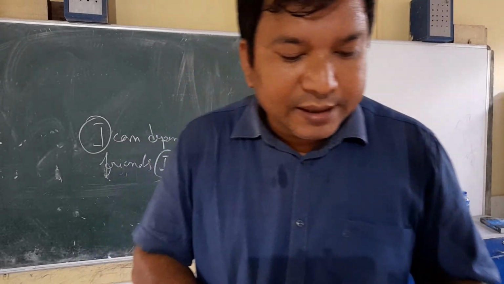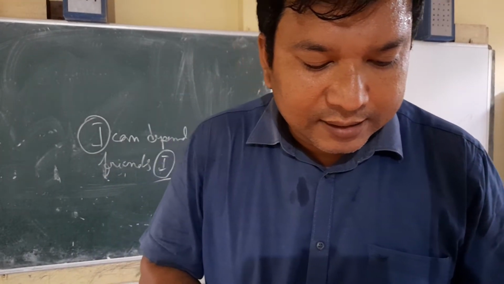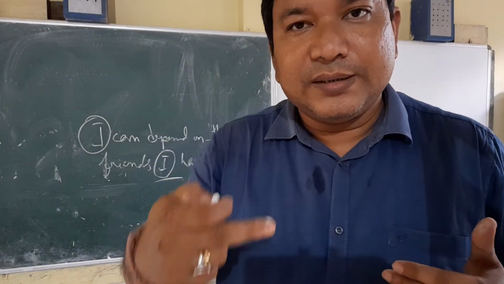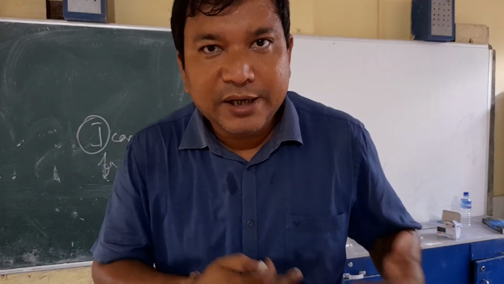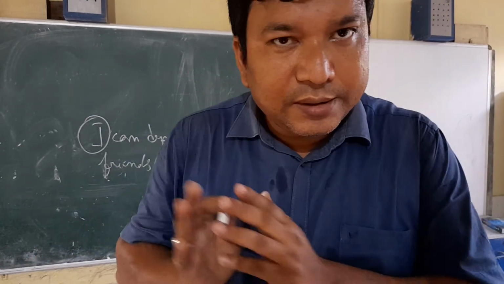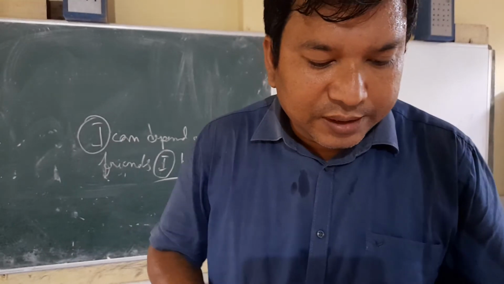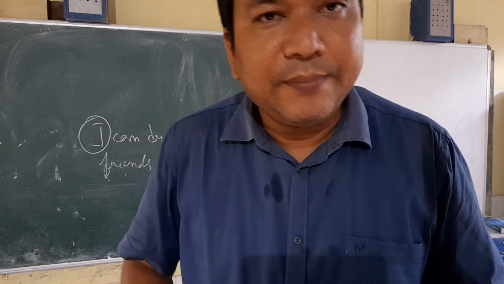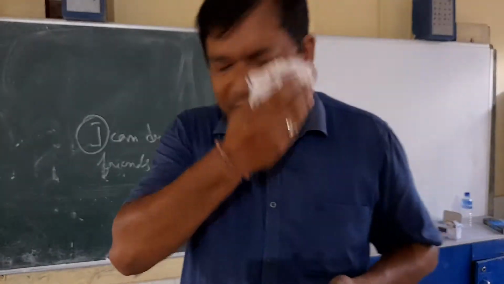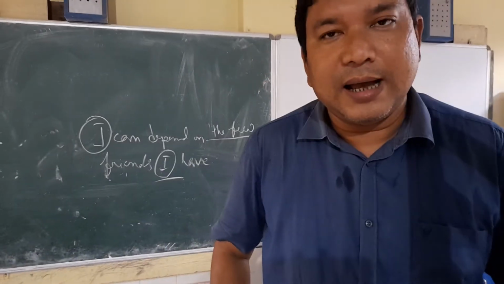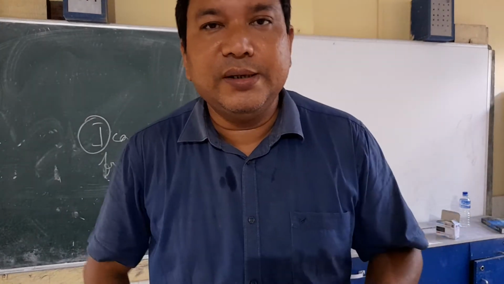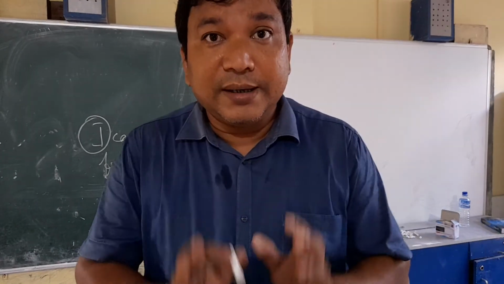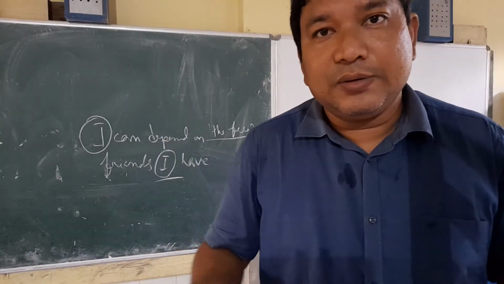Next one: he gave away this money he had to the beggar. As I have told you, here the pronoun he is repeated. So he gave away the little money he had to the beggar. Few is used with countable nouns and little with uncountable nouns, but they carry a negative sense.